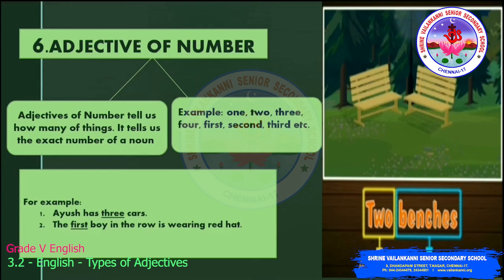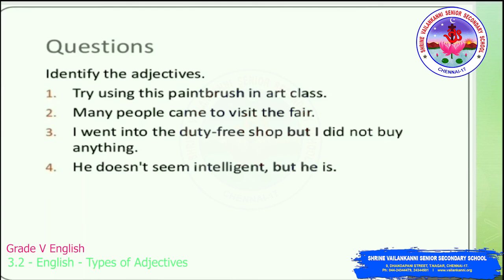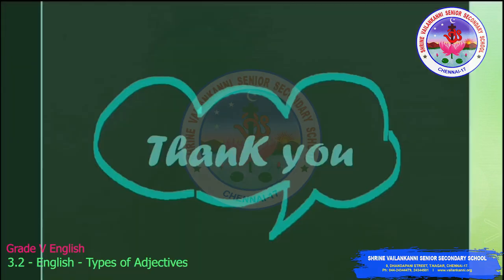For example, see the picture. Here there are two benches. Two. When you are telling the exact number, it is called an adjective of number. When you are saying first bench and second bench, it is also an adjective of number. These are the 6 types of adjectives. Now try to answer these questions. Identify the adjectives in each of the following.